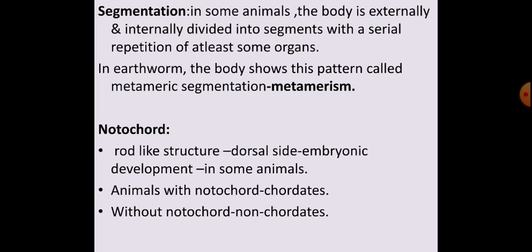Keep it in mind. These are the basis of classification.